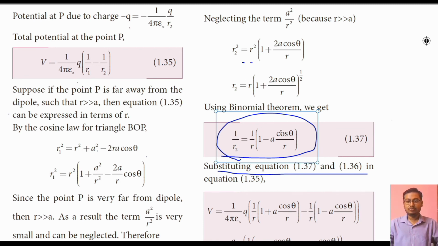Just substitute the values of r1 and r2, the potential at point P because of A and because of the charge at B. We will have V = 1/(4 pi epsilon naught) times q times [(1/r)(1 + a cos theta / r) - (1/r)(1 - a cos theta / r)].